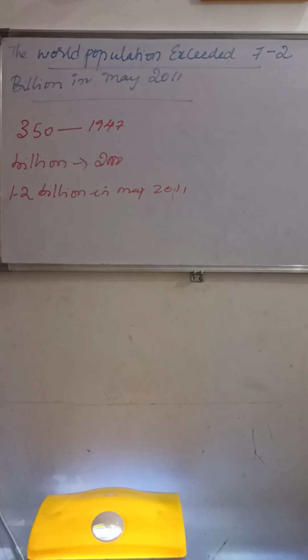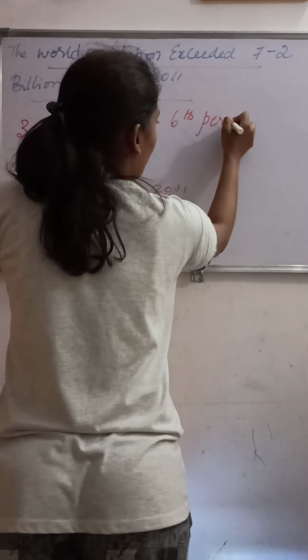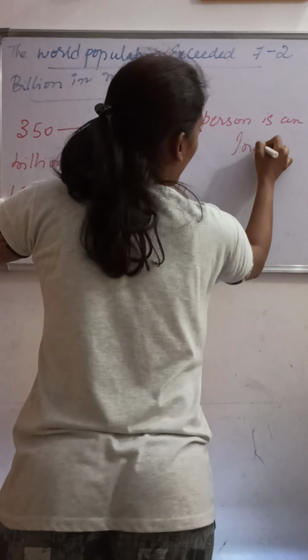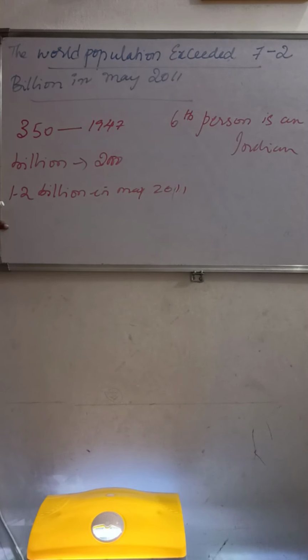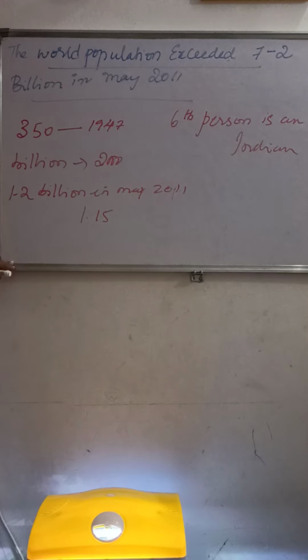In May 2011, this means every sixth person in the world is an Indian. The population of India in 2010 was around 1.15 billion.